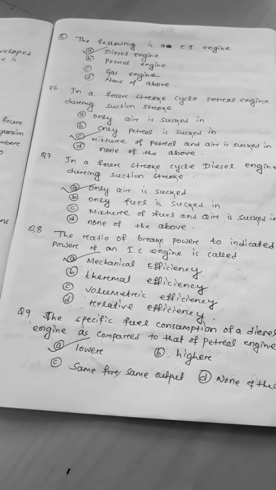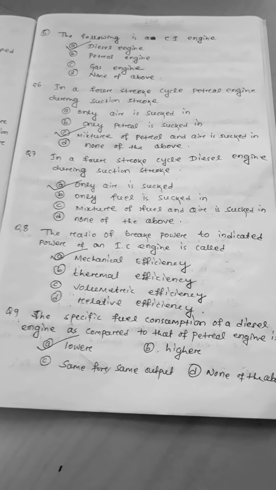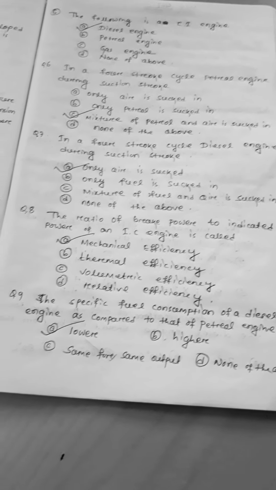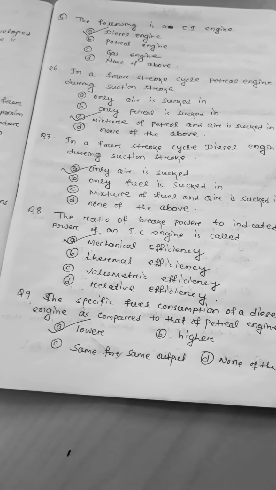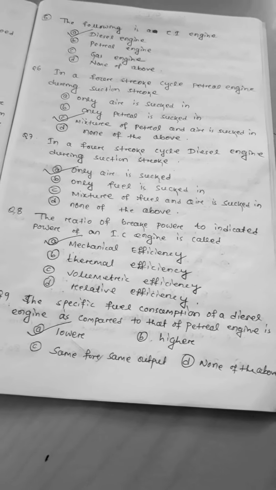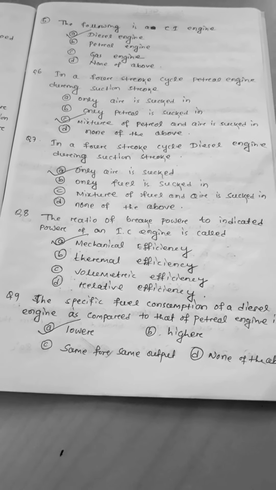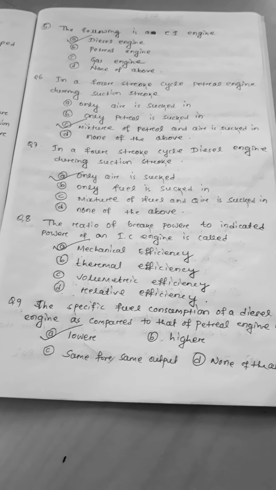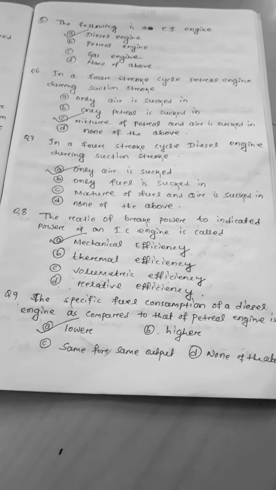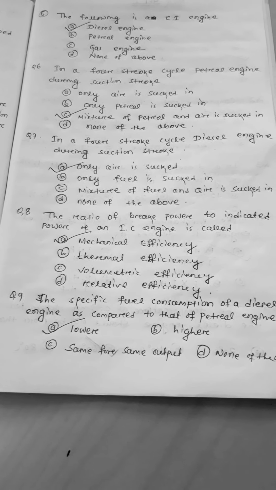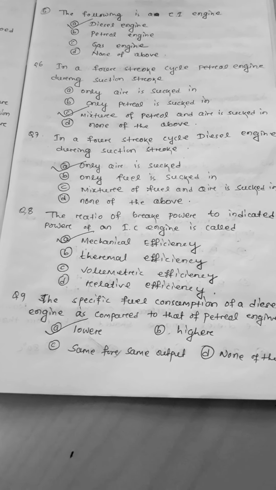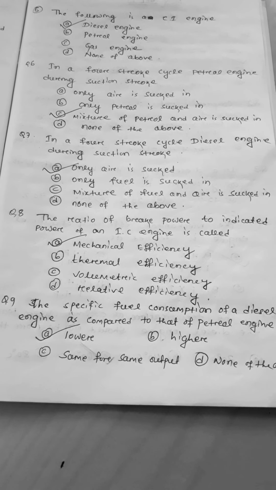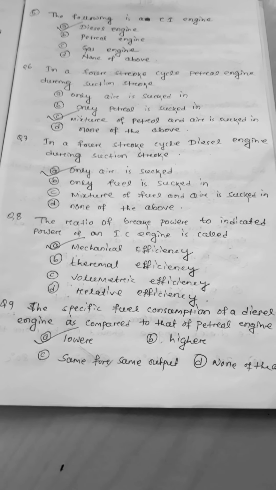Next, question number 8, that is, the ratio of brake power to indicated power of an IC engine is called. In the previous set we discussed the efficiencies. So here it is given that the ratio of brake power to indicated power, BP by IP, is called the mechanical efficiency of the engine. So the answer is option A, that is, mechanical efficiency of the engine. Other options are also there, but our answer is mechanical efficiency.